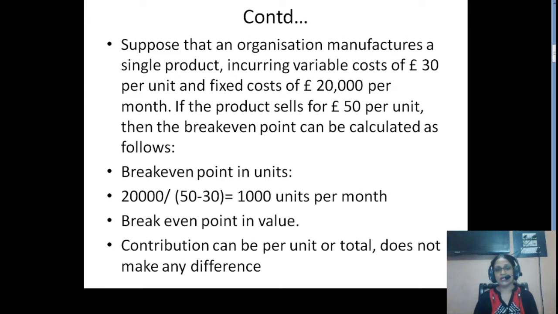So when you divide by contribution percentage, you will get the break-even point in rupees or break-even point in value. But contribution can be per unit or total, that does not make any difference, right? So this is how we calculate the break-even point.